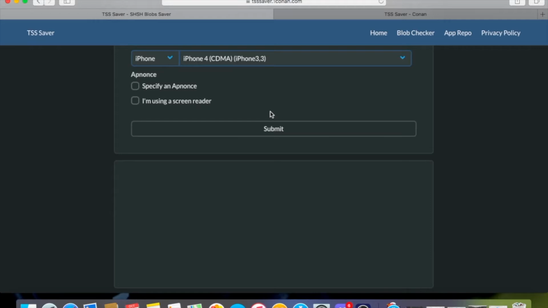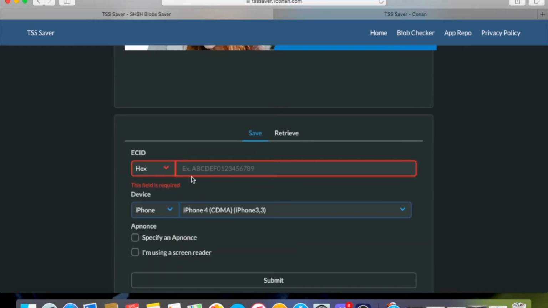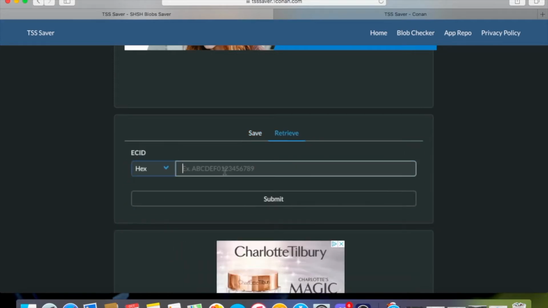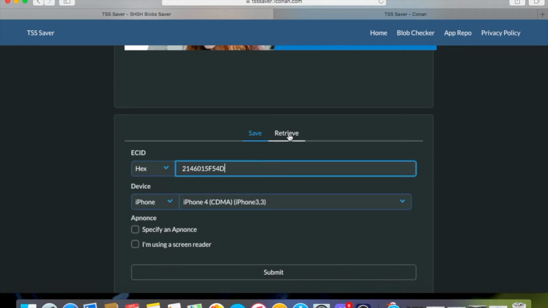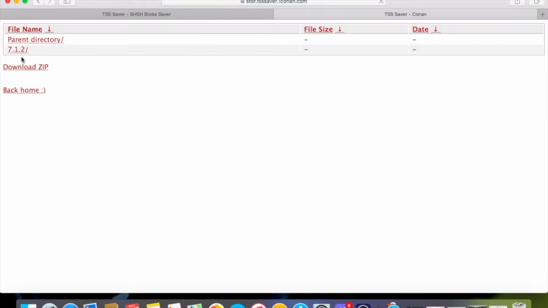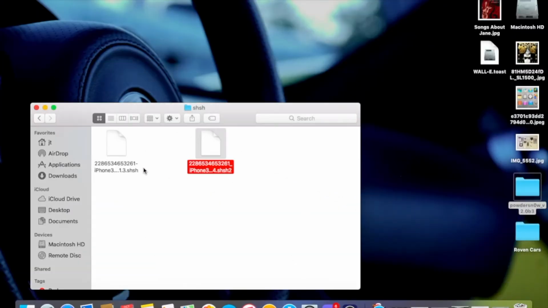You go to TSS Saver and put your ECID in here. Select this, and if you press save, go through the reCAPTCHA. But if you already have them saved, just open link and press this to download the blobs. Then you put them in this folder, copy it, change it to SHSH2, well, SHSH.